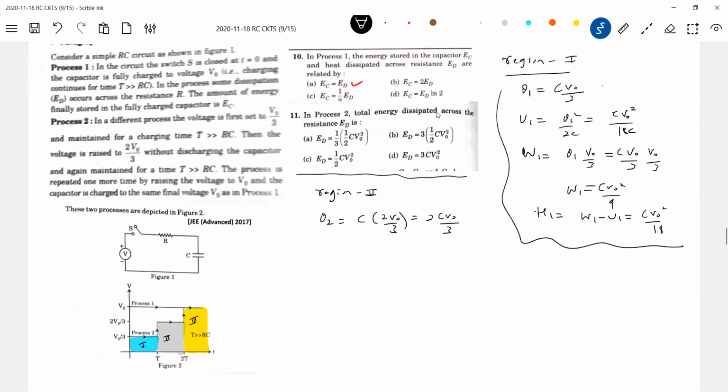What was the charge flown through the cell? Delta Q, let me write it here. So it should be Q2 minus Q1. I need not draw a circuit. This is the charge flown in region 2, it is understood. So Q2 minus Q1, where Q2 is 2CV0 by 3. So this will be CV0 by 3. What is the work done by the cell? W2 should be equal to delta Q into 2V0 by 3.